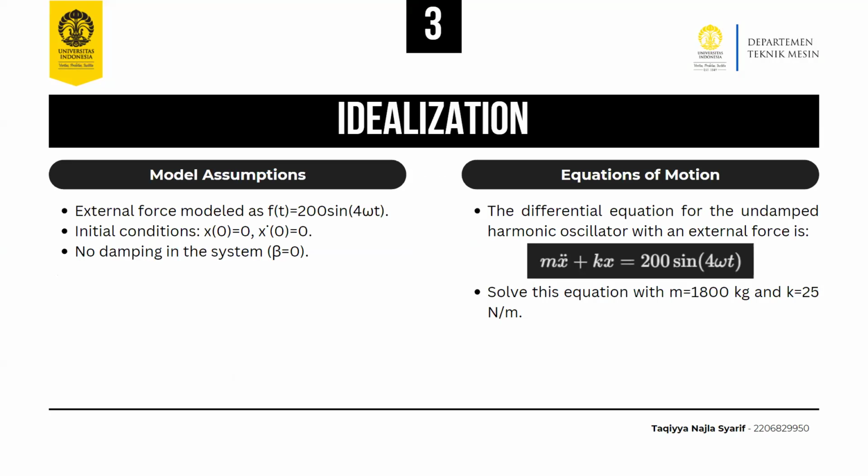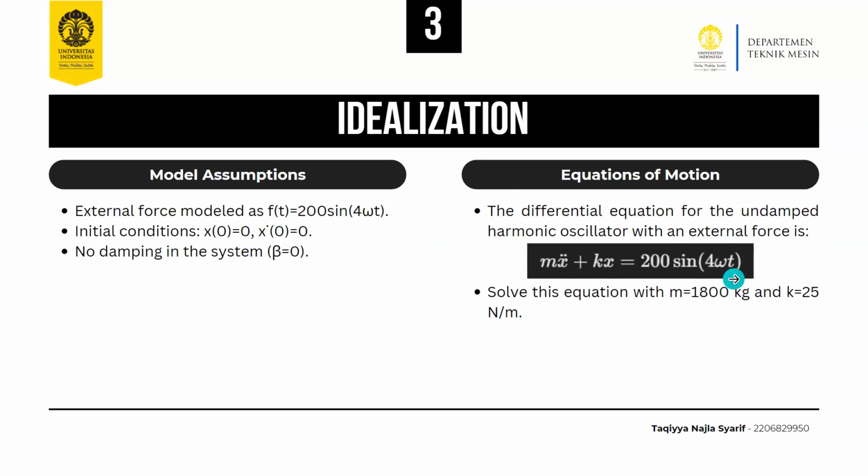Okay, this is the idealization. We have two kinds, model assumption and equation of motion. In model assumption, we know the external force model and initial condition and no damping in the system, or beta equals 0. For the equation of motion, the differential equation for the undamped harmonic oscillator with an external force is at the slide, and solve this equation with m equals 1,800 kilograms and k equals 25 Newton per meter.